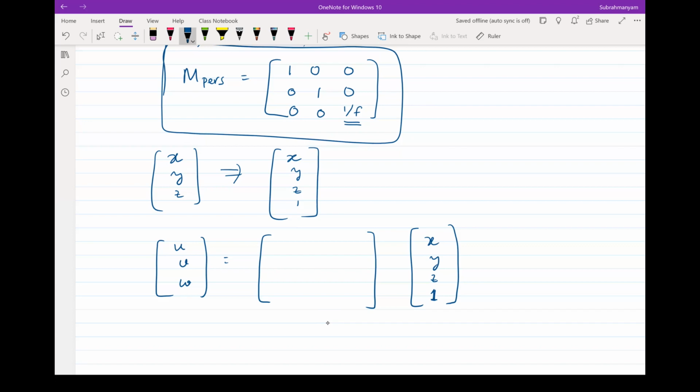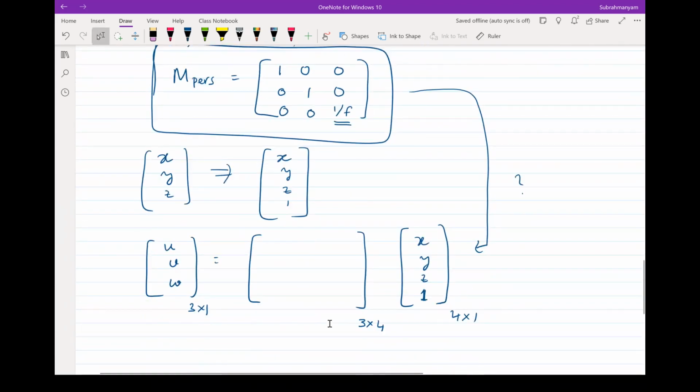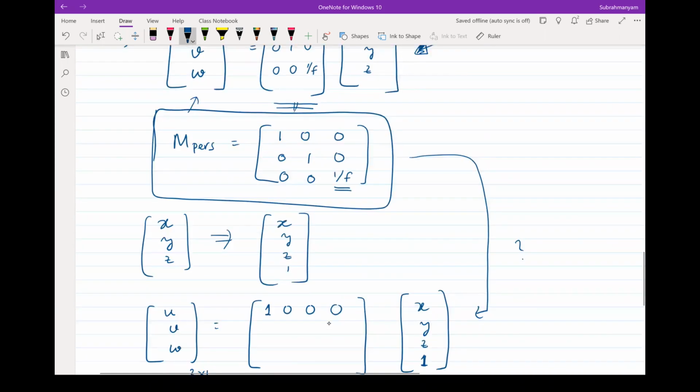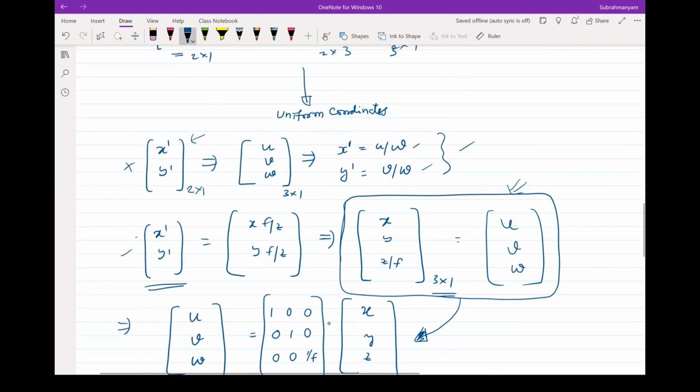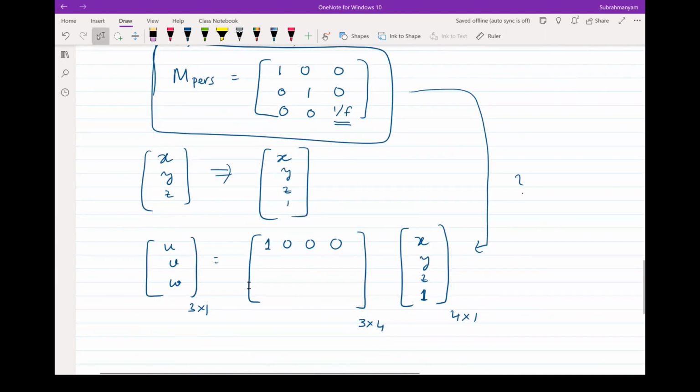Now just look at it as some mathematical manipulation here and tell me what is my matrix for the same thing. Now how could I represent it here? Instead of XYZ, I am using XYZ1. Now you tell me the matrix here. 1 0 0 0. That's all. You are just appending one more 0, because U is simply X only. In order to get U, the first row should be multiplied with XYZ1. So 1 has nothing to do. So that's 1 0 and 3 zeros. And what about the second row?